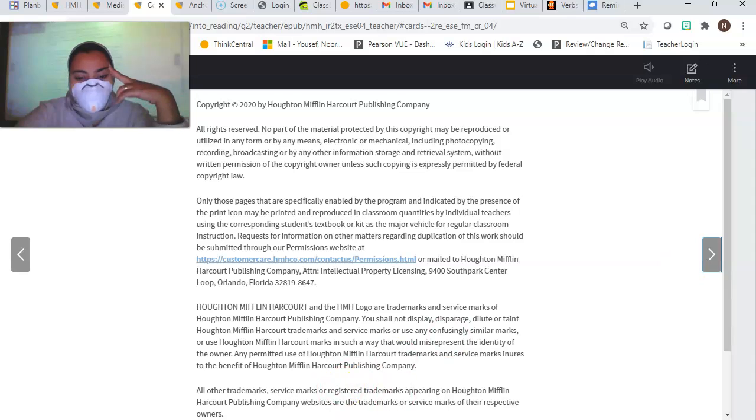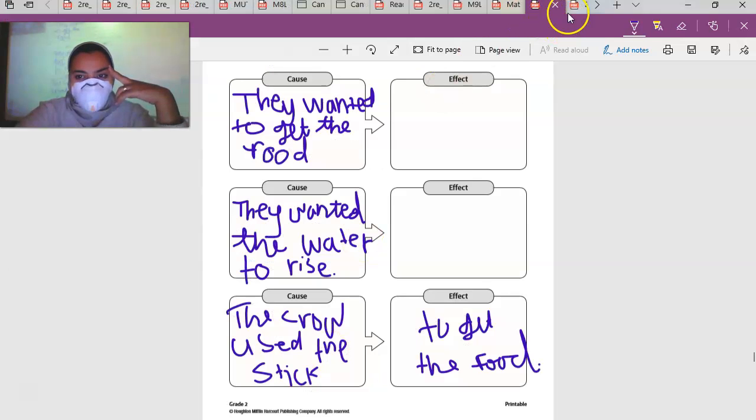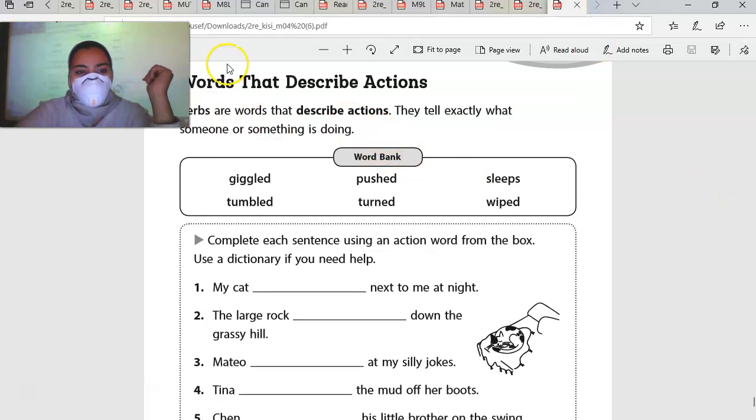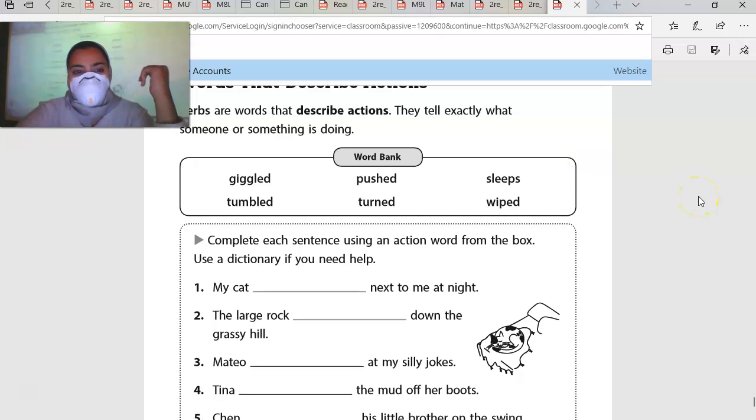All right. So what we are going to do next, after filling out this graphic organizer, is we are going to work on words that describe actions. And I want you to go ahead and fill in the action verb where it belongs. What is a verb, Dominic? No, that's an adjective. What is a verb, Leah? Something that you do. A verb is something that you do.